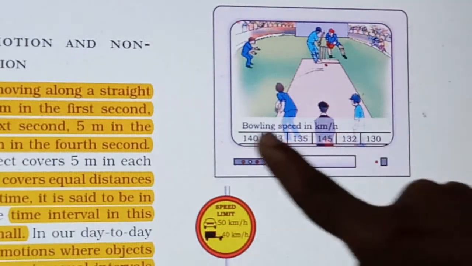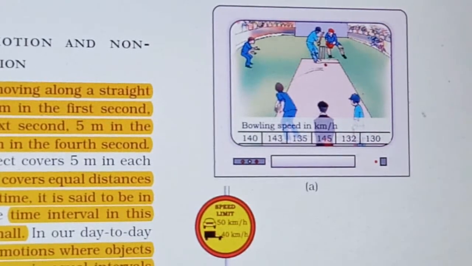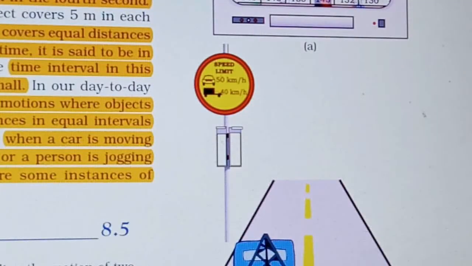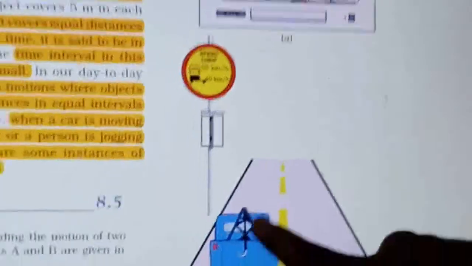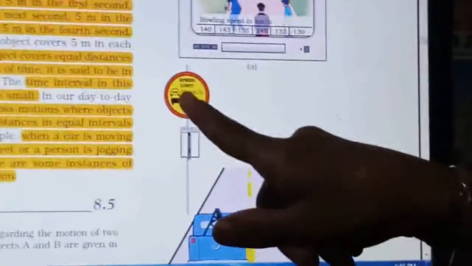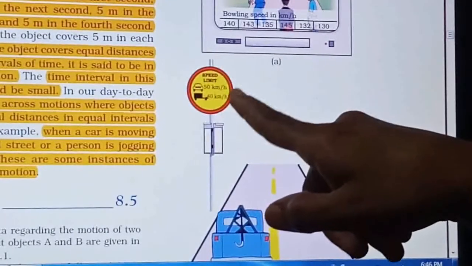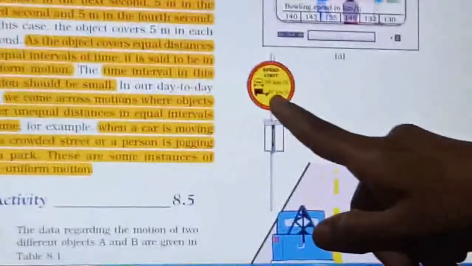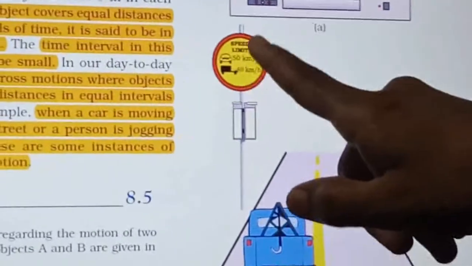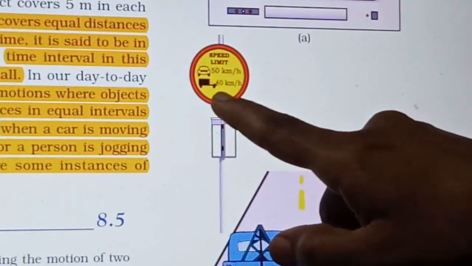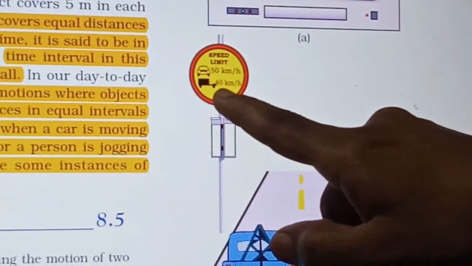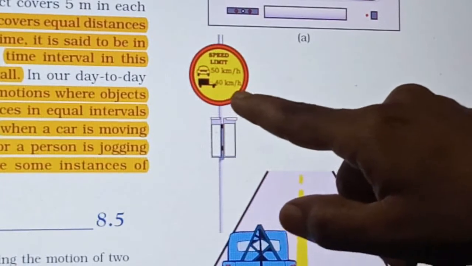So this is the bowling speed. Now below that, one more picture is given. This is a road on which a vehicle is going, and a speed limit board is given. For four-wheelers, the speed limit is 50 kilometers per hour, and for heavy vehicles it is 40 kilometers per hour.